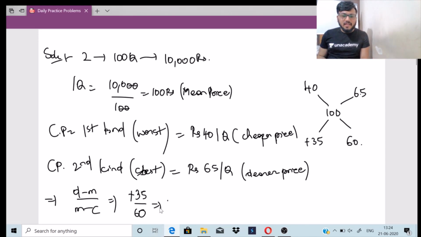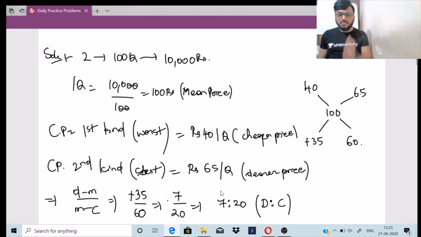35 by 60, I can further simplify this. 5 sevens are 35, 5 twelves are 60. So the ratio here will be 7:12. This is nothing but dearer to cheaper. So this is the best quality and this is the worst quality. Now you might have a question.